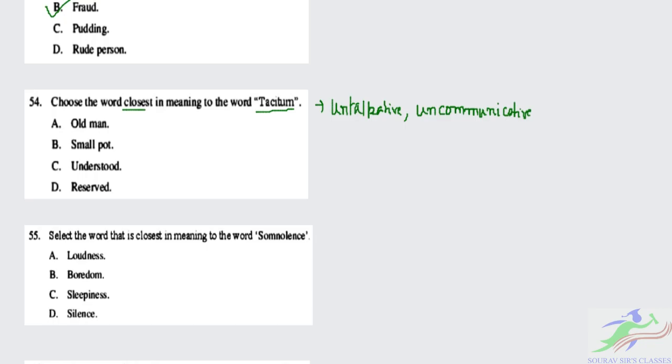In terms of a person, it is the nature of an introvert. So the correct option that goes with taciturn is reserved. That person talks less. So the correct option for question number 54 is D, reserved.